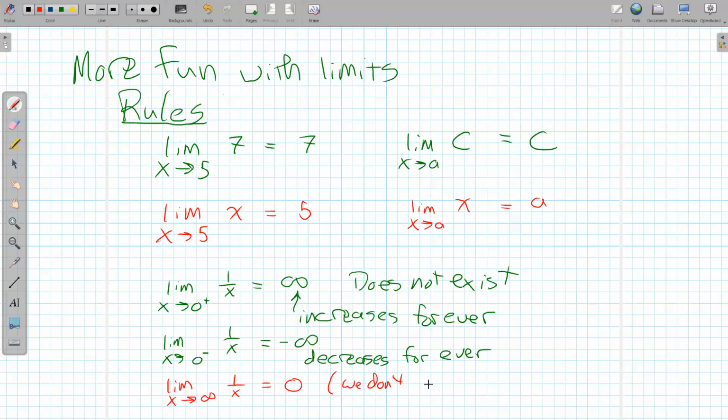So just a note here, we don't actually get to 0. But we can get as close as you ever want. And that's kind of the essence of a limit there. We can get as close as we ever want to whatever the limit value is. Sometimes that's numerically, but sometimes it's algebraically too.